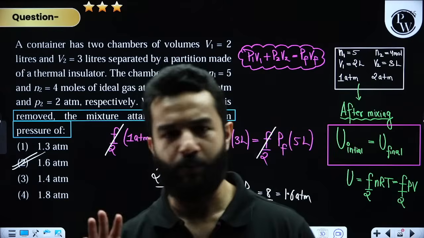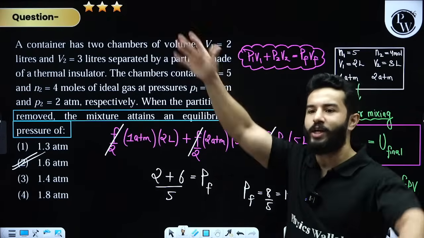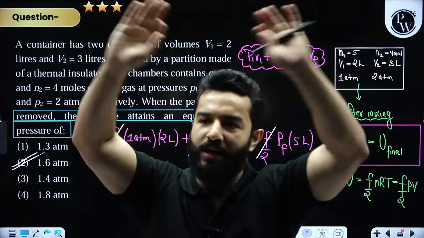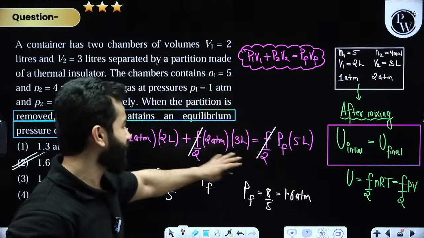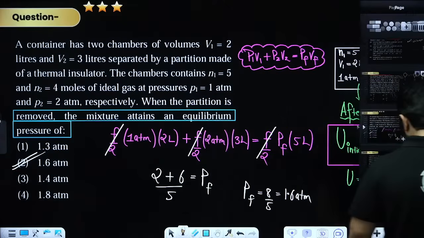So there are no other methods. But by simply saying ki sir P1 V1 plus P2 V2 is equal to P final V final makes no sense. This makes complete sense, right? So note it down, make your concepts clear.